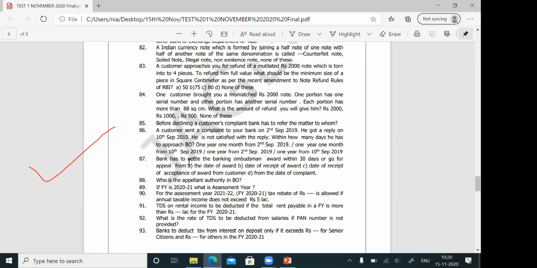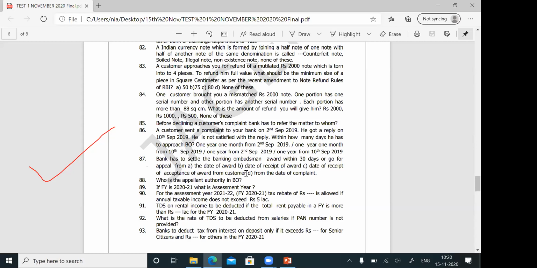You see the question here? Bank has to settle the banking ombudsman award within 30 days or go for appeal from which date? From the date of award? No. From the receipt of award? No. From the date of receipt of acceptance of award from the customer. So for question number 87, answer is C.